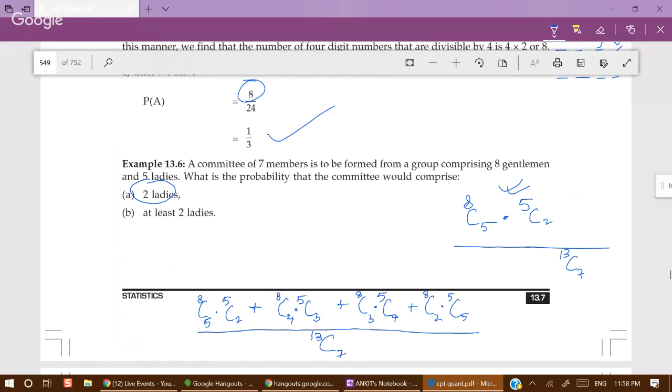A committee of 7 members is to be formed from a group comprising 8 gentlemen and 5 ladies. What is the probability that the committee would comprise at least 2 ladies? We have the answer. This is the A part. This is the B part.